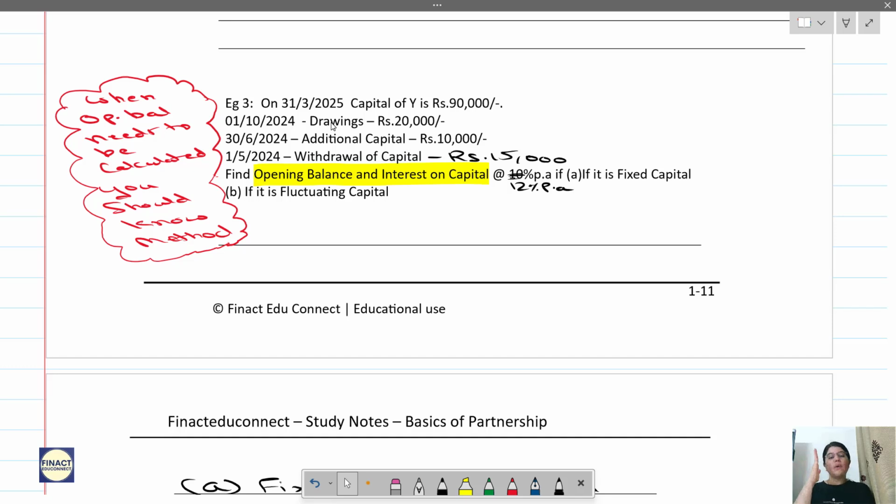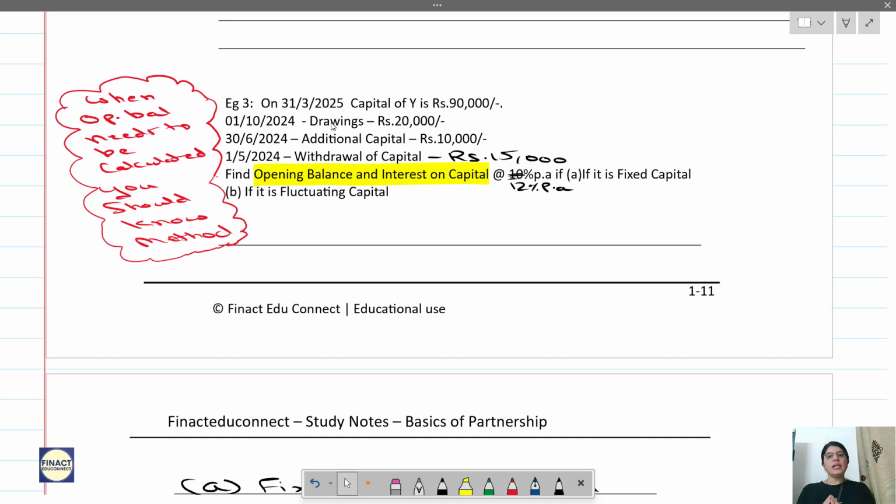So if it is a fluctuating method, then we will be including the drawings also to calculate the opening balance. Now understand this very carefully. Only to calculate the opening balance we will be using the drawings. For calculating interest on capital, drawings is not considered.